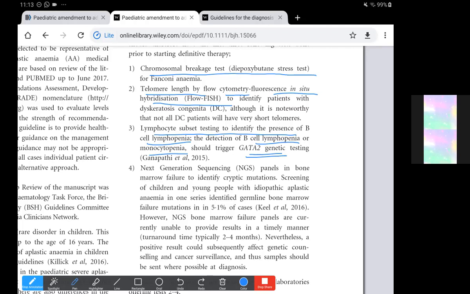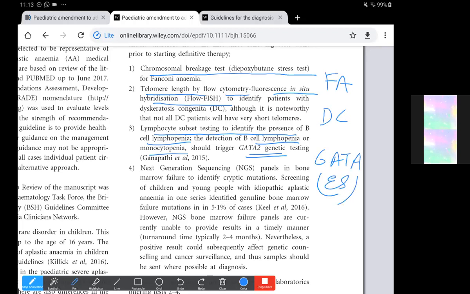And then on genetic testing you would come across the GATA2 mutation. With the next generation sequencing panel, we have to look out for Fanconi anemia, dyskeratosis congenita, and GATA2 mutation with Emberger syndrome.